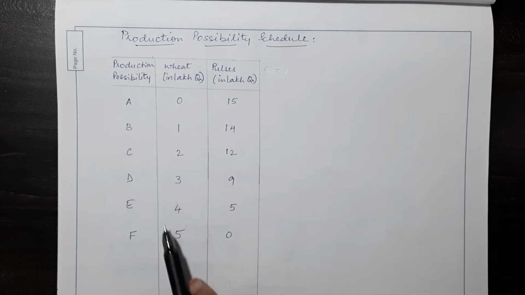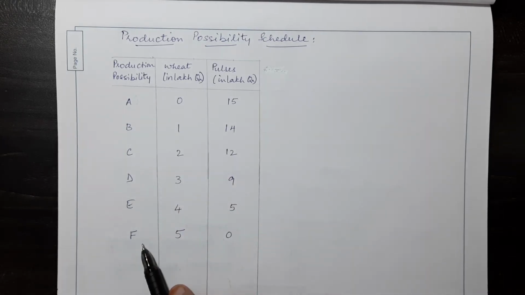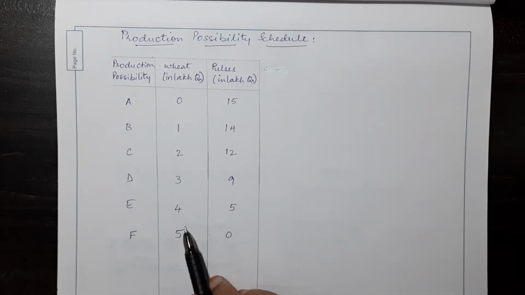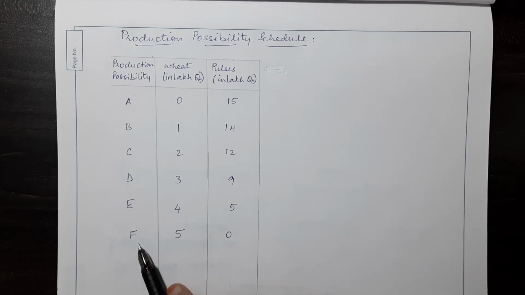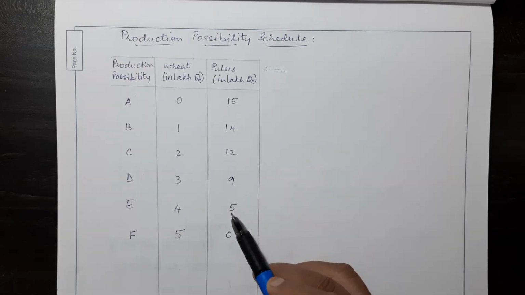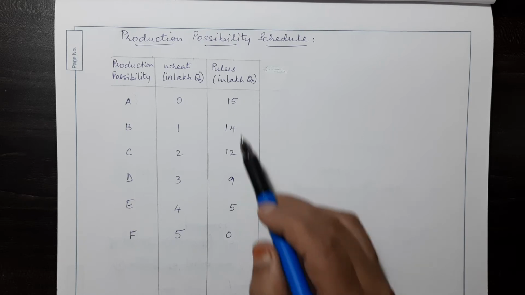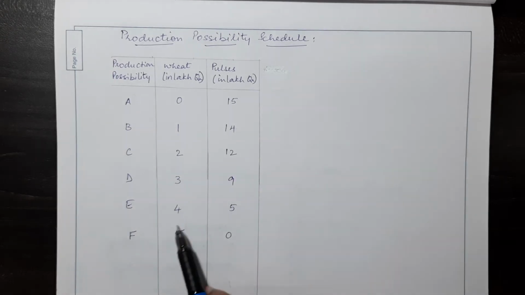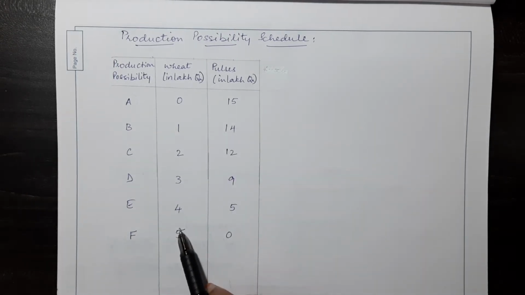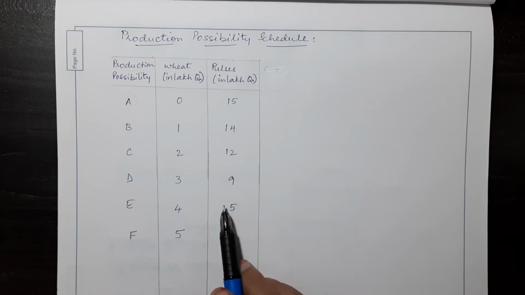On the other hand, if all the resources are used in producing wheat, then we are not producing any units of pulses. This is combination F. All other combinations lie between these 2 points. That is, either you produce pulses or you produce wheat. Let's look at the combinations now.